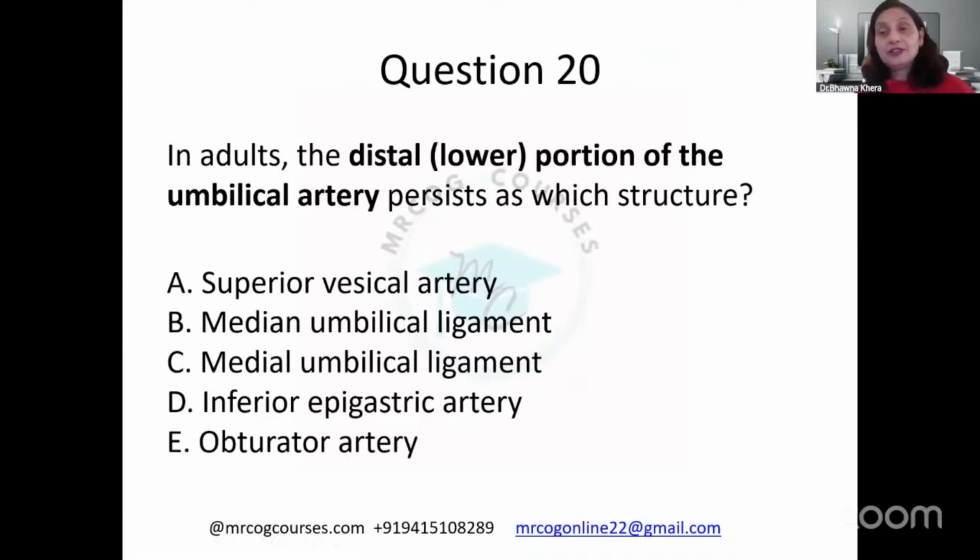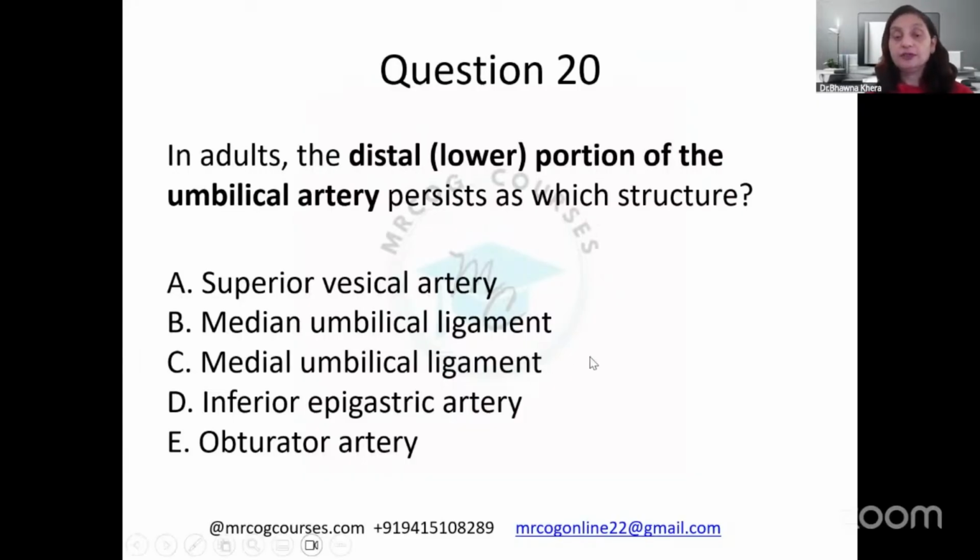And this is the last question for today. In adults, the distal portion of the umbilical artery persists as which structure? It is the median umbilical ligament, which forms the lower part of that structure.